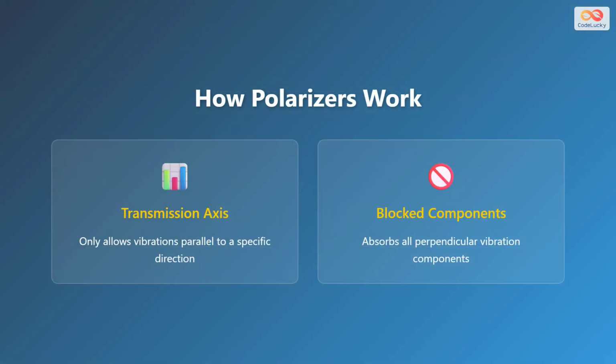A polarizer is a special filter that creates polarized light. It has what we call a transmission axis, which is a specific direction. The polarizer only allows light vibrations that are parallel to this transmission axis to pass through. All vibration components that are perpendicular to the transmission axis get absorbed and blocked. Think of it like a picket fence that only lets waves through if they vibrate in the direction of the gaps between the pickets.